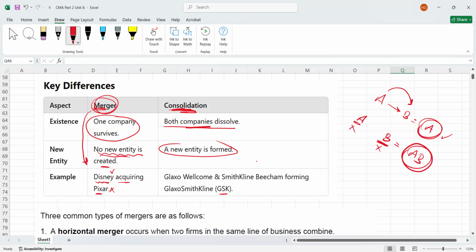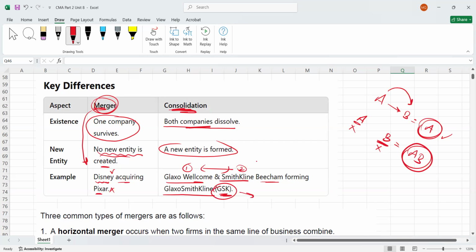Glaxo Wellcome and SmithKline Beecham were two different companies. Once they consolidated, a new company was formed, which is now called GlaxoSmithKline.